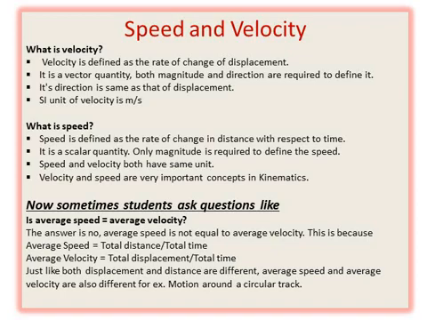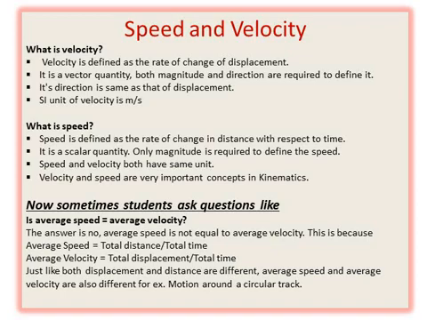Velocity has the same direction as that of displacement and its SI unit is meter per second, because the SI unit of displacement is meter and of time is second. In speed we have only magnitude, so the unit will be the same, meaning the unit of speed is also meter per second.